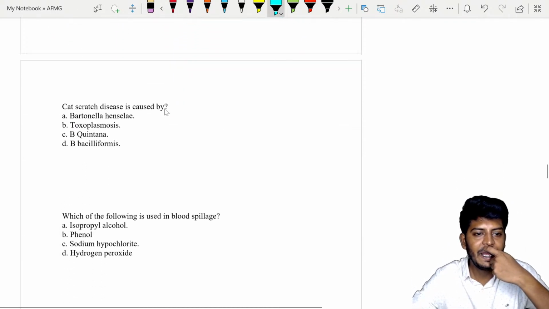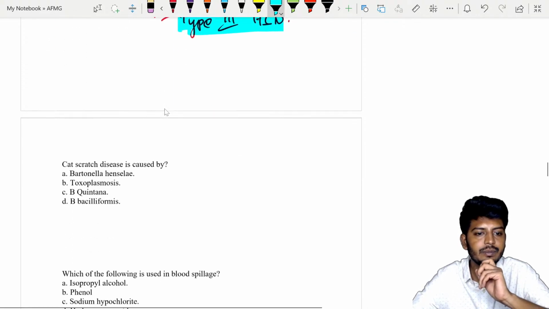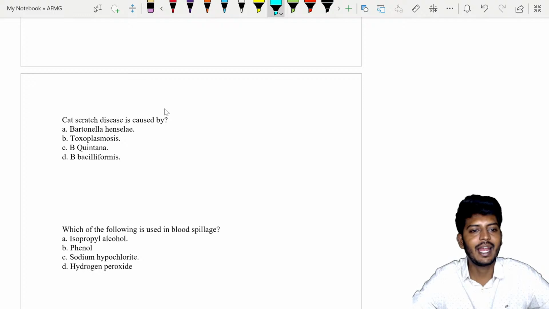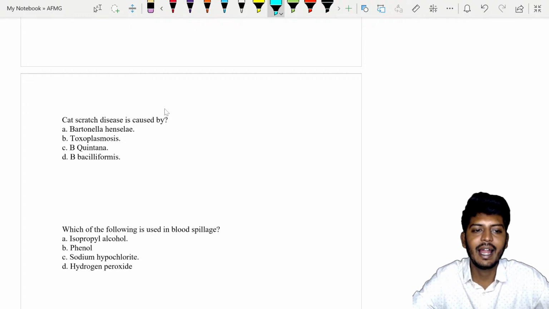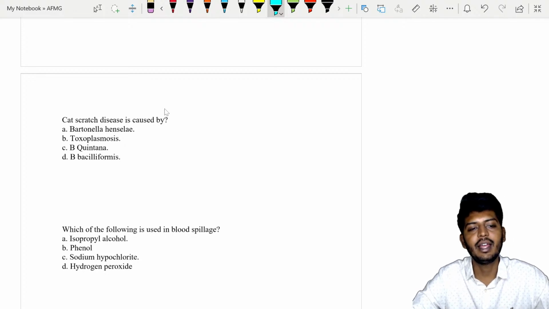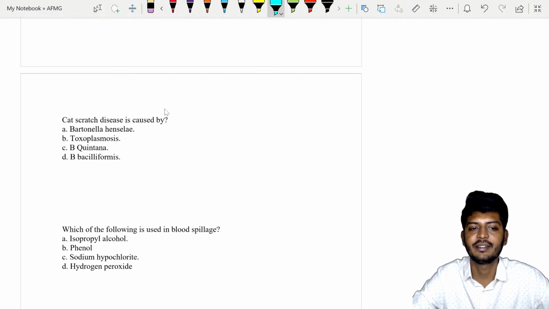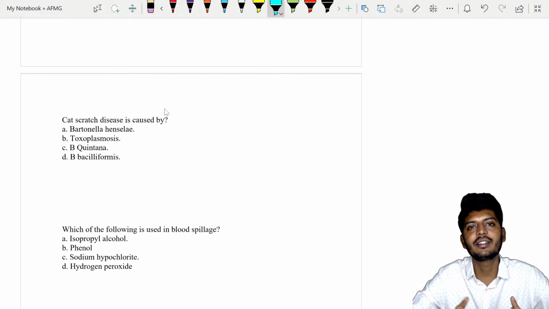Cat scratch disease is caused by... So all of you, this is a direct question. Now again, there will be discussion, sir, because some places say something, some places say something else. There are some diseases which can be caused by multiple bacteria or parasites. Understand something here: two viruses can cause the same disease.